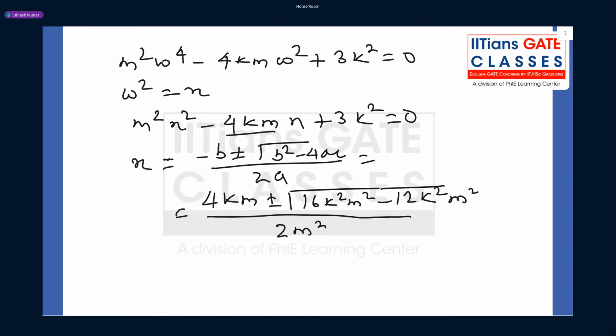Okay, so now guys, what will be the value of x? It will be 4km plus minus 2km by 2m square. Now guys, they ask for the highest natural frequency, so you will take plus.